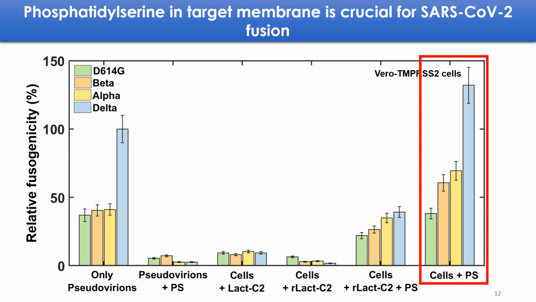If we look at this infectivity data, which has been performed using the beta-lactamase assay, then we can see that if phosphatidylserine is added externally to the target cells, which are Vero TMPRSS2, then infectivity of SARS-CoV-2 virions increases.